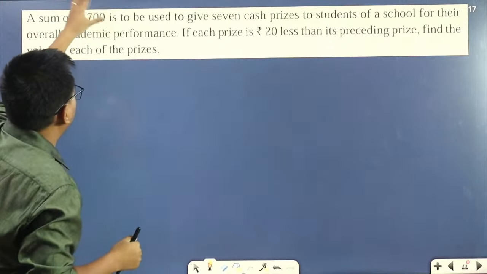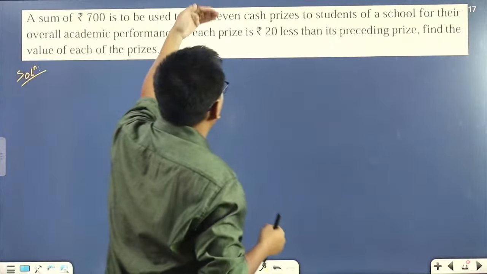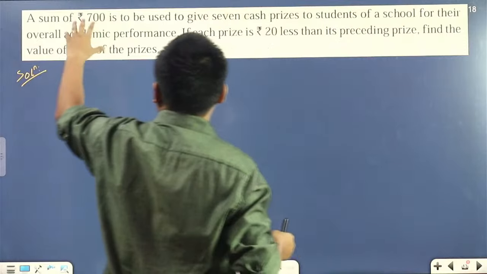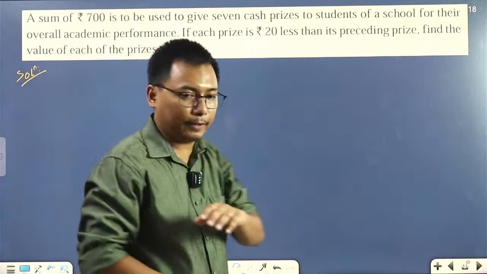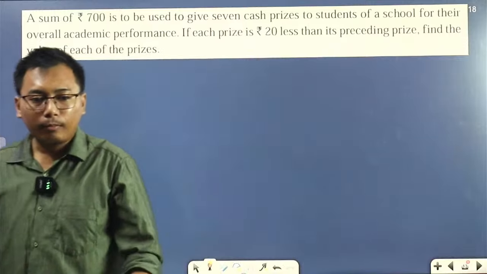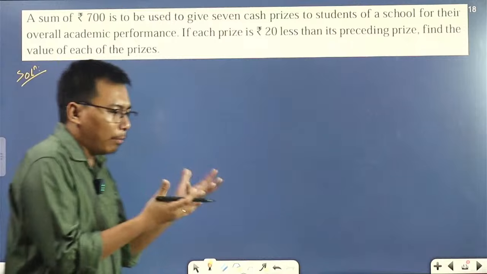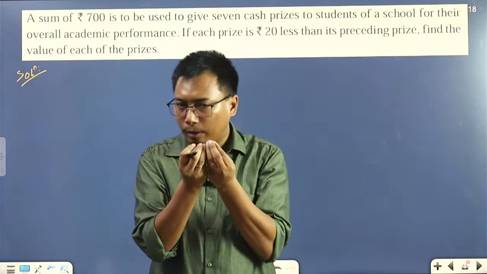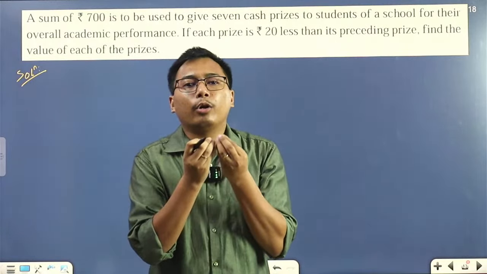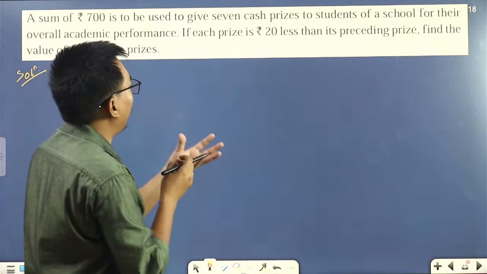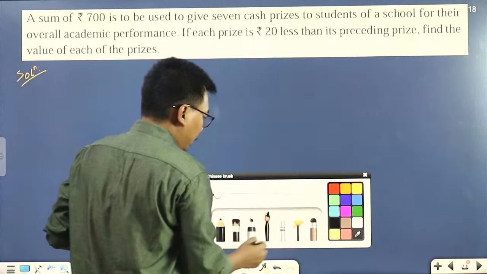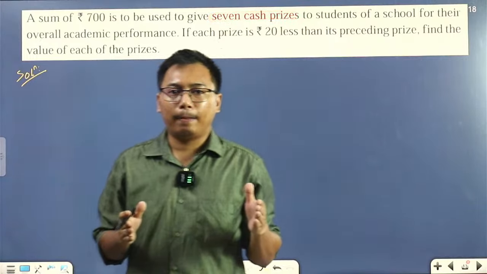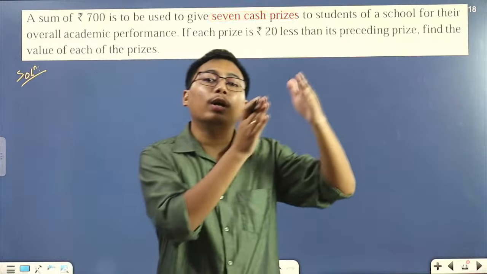A sum of rupees 700 is to be used to give 7 cash prizes to students of a school for their overall academic performance. So we have a sum of rupees 700. I have 700 rupees with me. Now this 700 rupees will be distributed among students. How many? Check the question. 7 cash prizes. So 700, I'll divide it into 7 cash prizes.